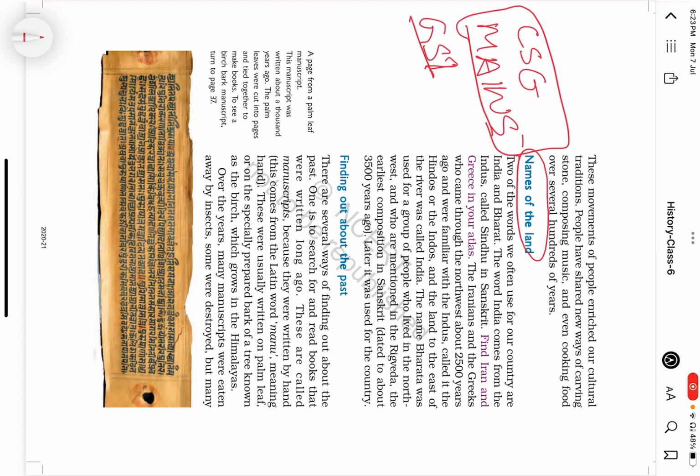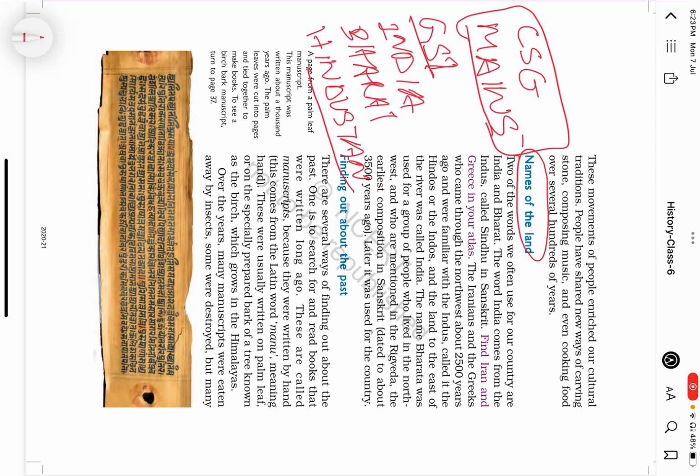Simply, here the question is about explaining the terms India, Bharat, Hindustan, and how India acquired these names over different periods, how the meanings of the names have changed.